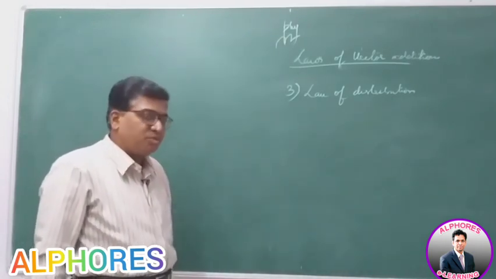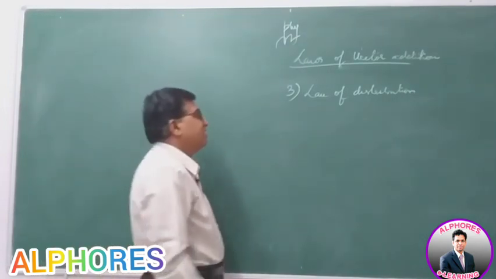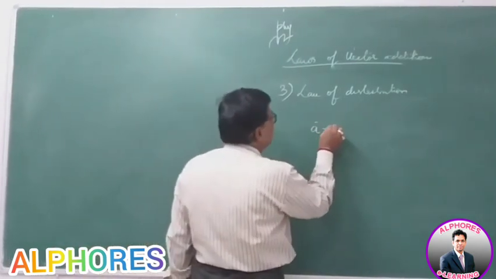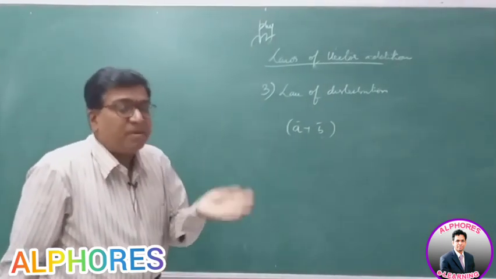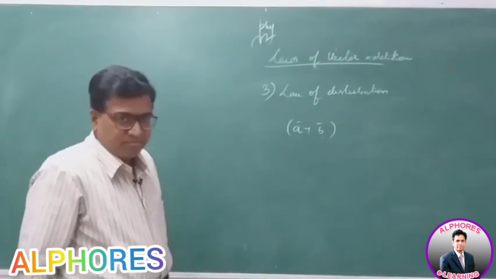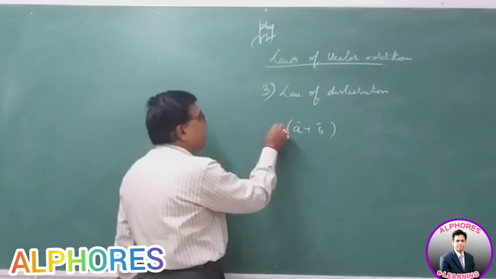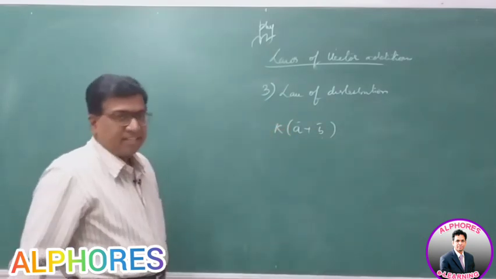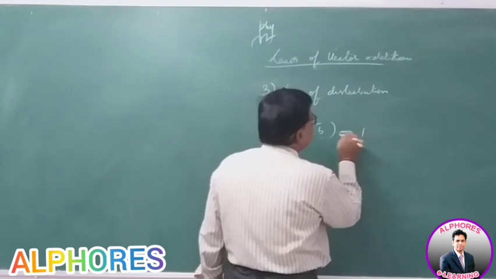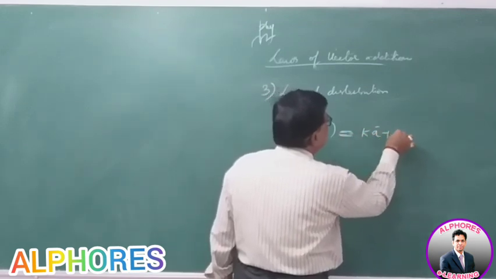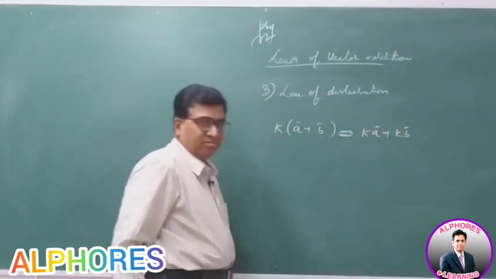Now, what does the distributive law represent? Suppose there are two vectors, A bar plus B bar, and they are multiplied by a scalar quantity K. Then this is equal to K A bar plus K B bar.